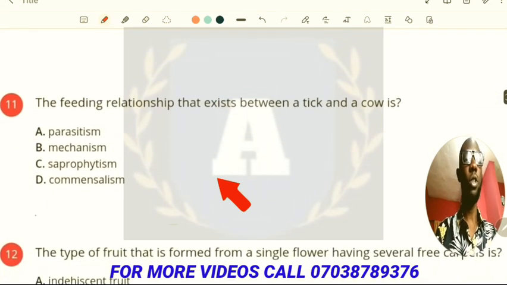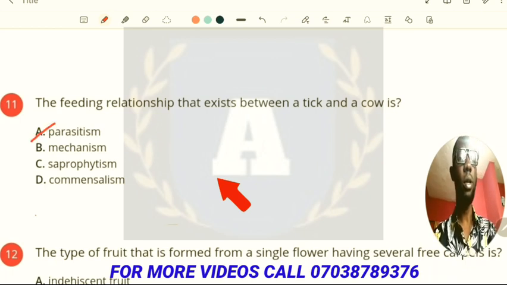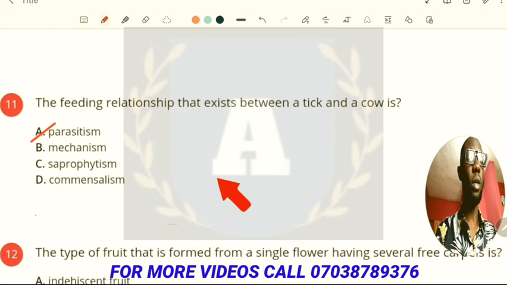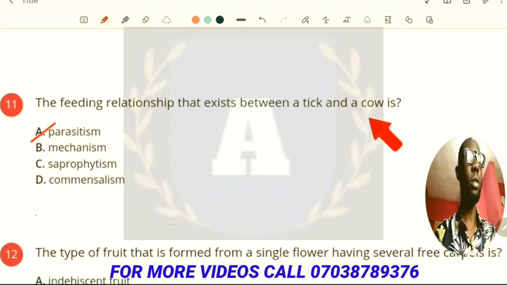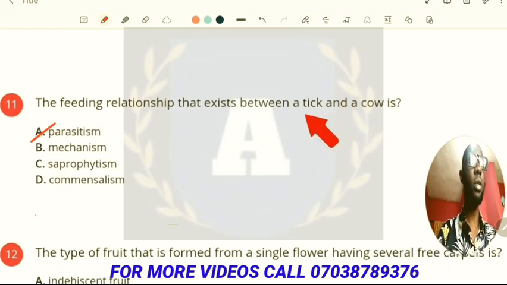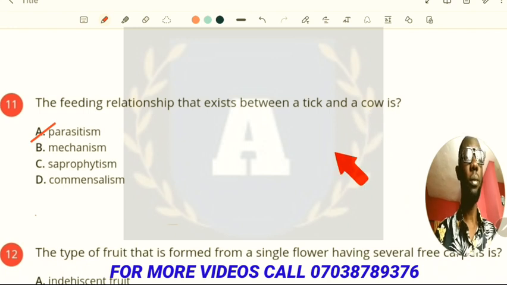Now the feeding relationship that exists between a tick and a cow is, okay, we have parasitism, mutualism, saprophytism, commensalism, and the correct answer there is parasitism. You have to be careful. There is nothing the cow is deriving from the tick, but the tick is actually deriving a lot from the cow.